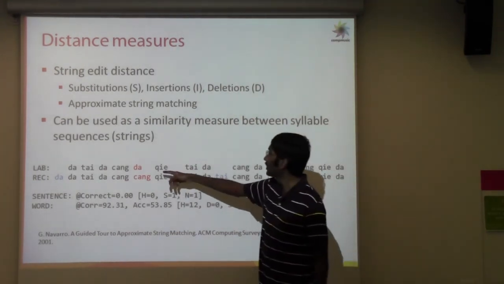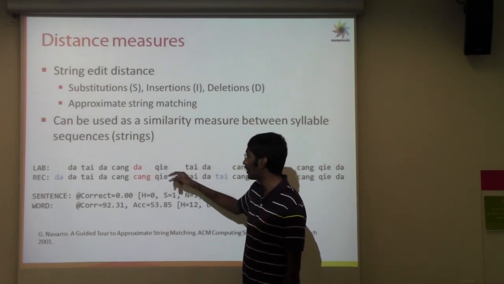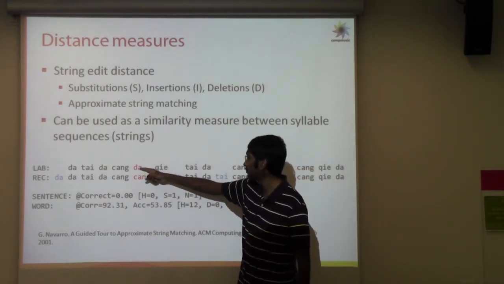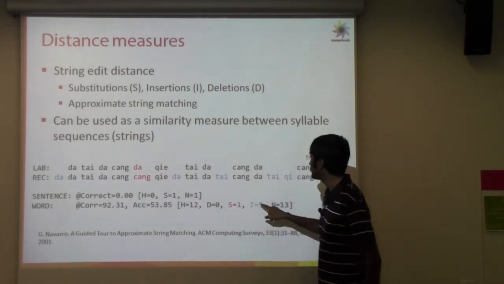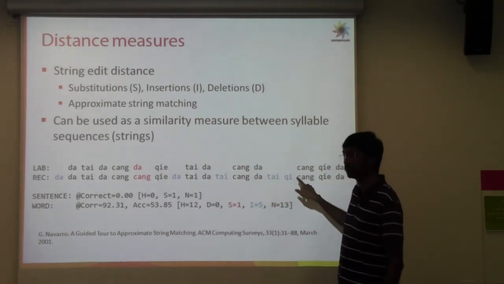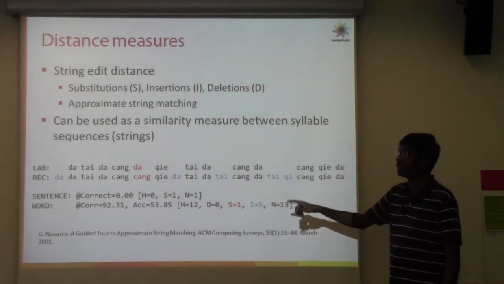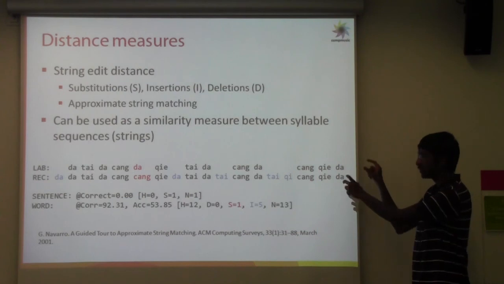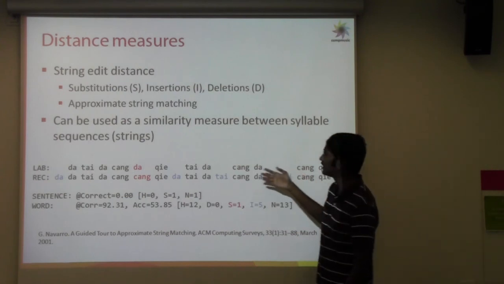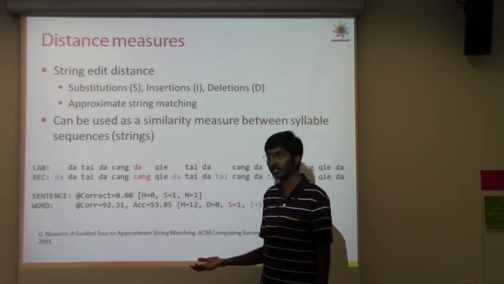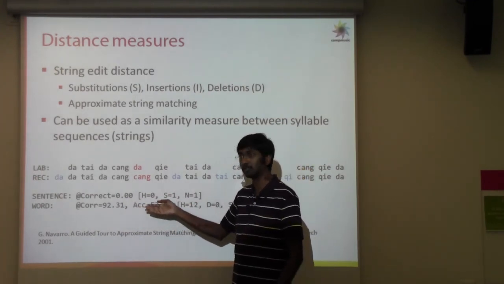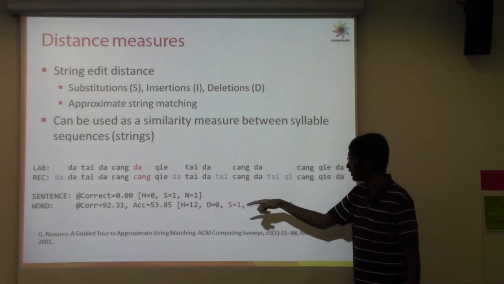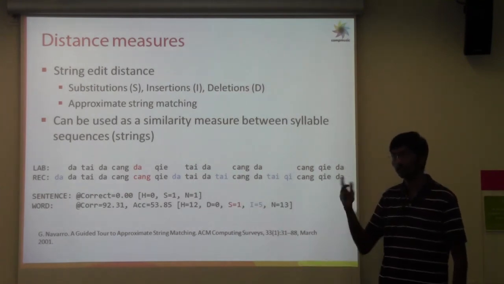So here we see that if these two are from the same recording, then the red errors here are the substitutions, wherein a syllable has been substituted with a different syllable, and then there are several insertions wherein some syllables which were not there in the ground truth have been inserted. So accounting for these 2 errors, we can do an approximate string matching between these 2 sequences, and in fact we can come up with several measures of accuracy. One is called the correctness or the accuracy, which takes care of different combinations of these into consideration, and then says how well we have performed in terms of distance.